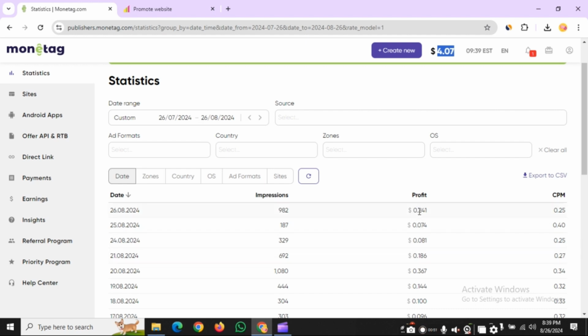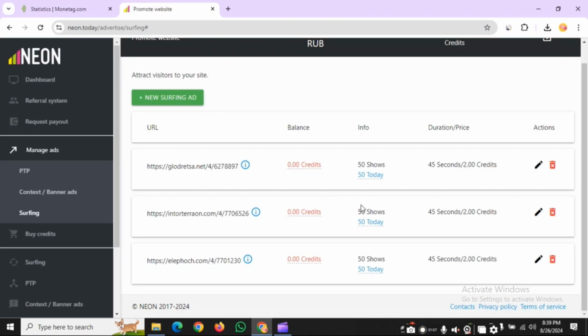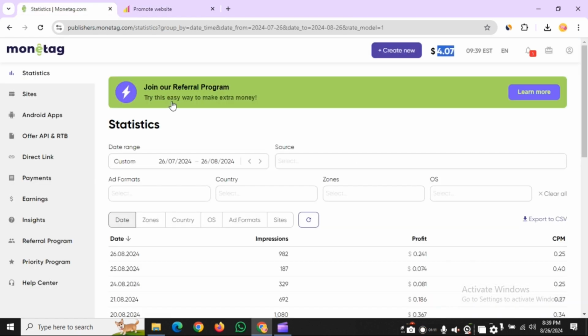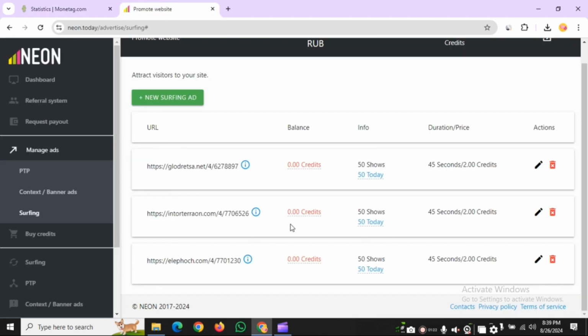Before I added this direct link on Neon.today, the profit was 0.191, but now it is 0.241. So 115 traffic earned 3 cents. Monetag direct link is really outstanding.